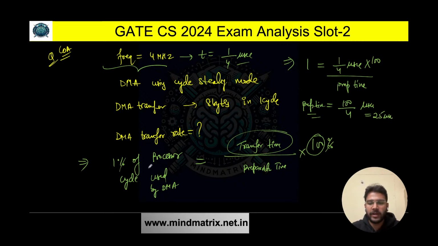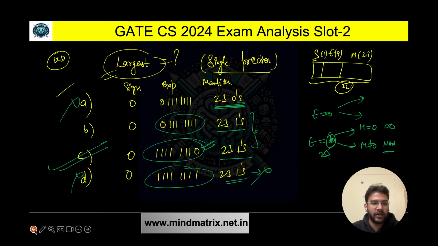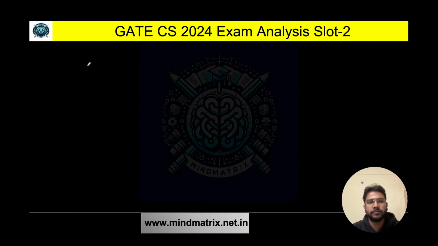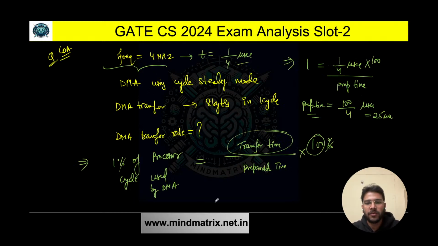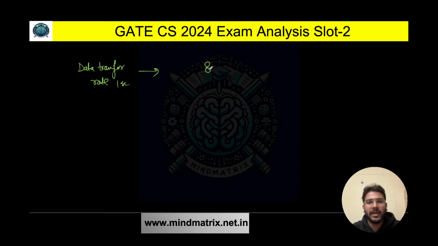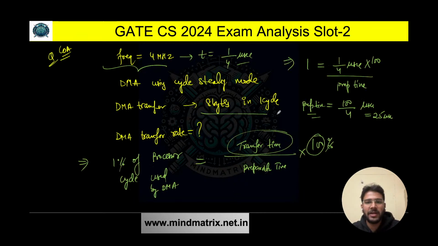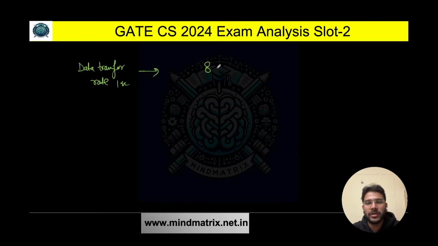Clear? Now we need to find the data transfer rate. Let me just erase this. So data transfer rate: in 1 second, how much data can we transfer, how fast can we transfer. We know that in the question it is given 8 bytes in one cycle. So we say 8 into 4 into 10 raised to power 6 divided by 100 is going to give me the data transfer rate.